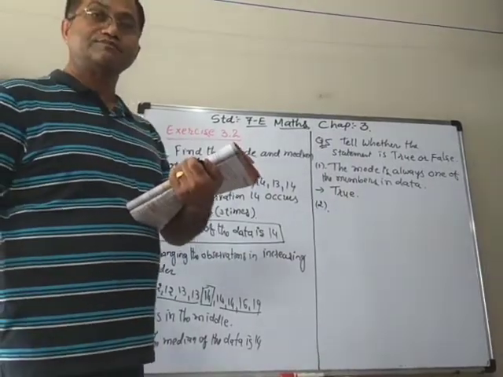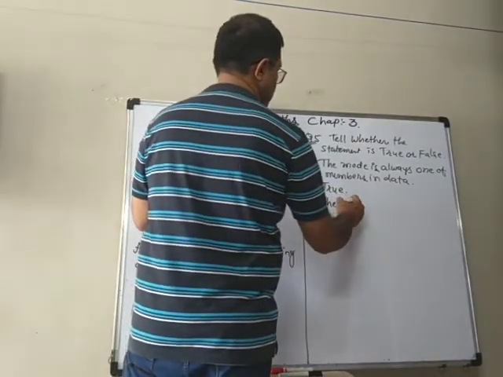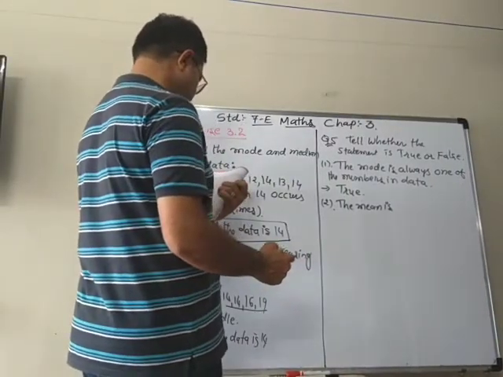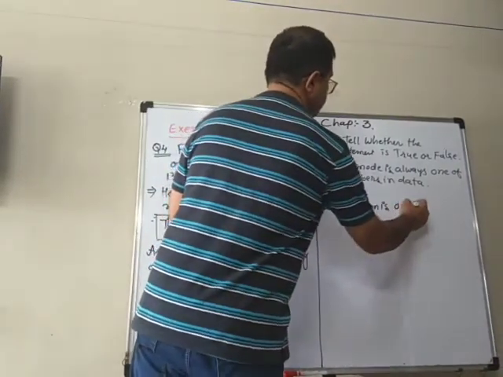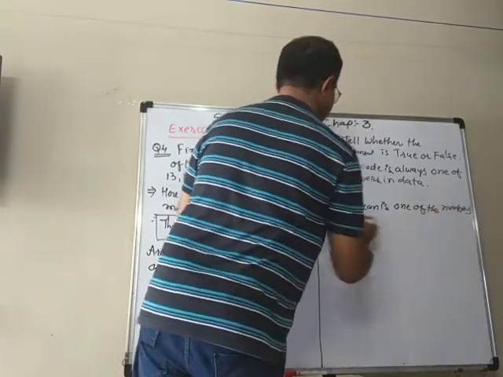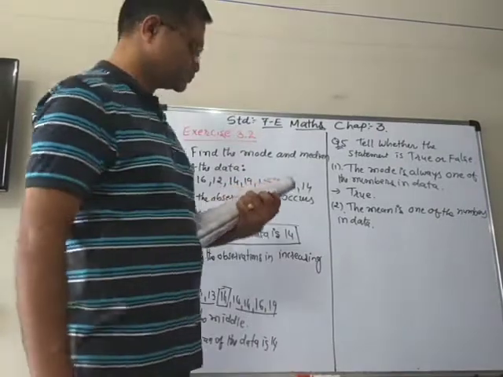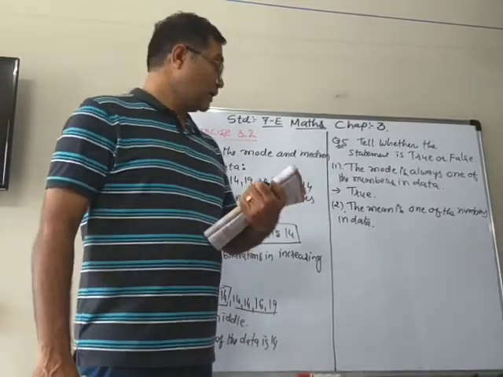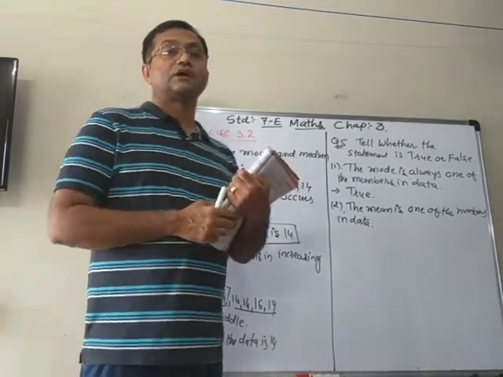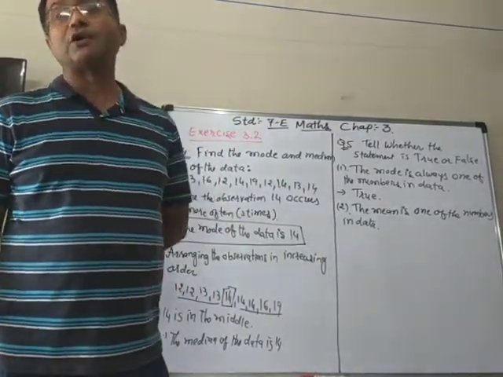Check the second one. The second one is: the mean is one of the numbers in the data. Now, when we find the mean, what do we do? We add the observations and divide by the number of observations.